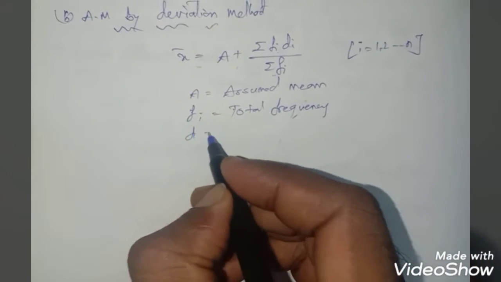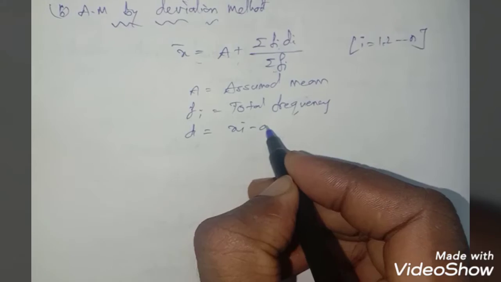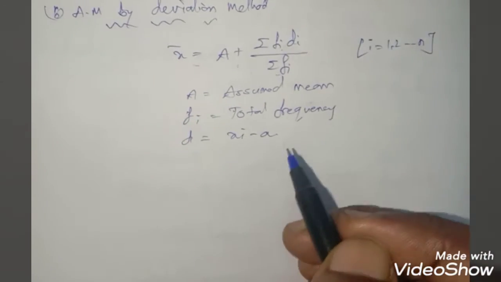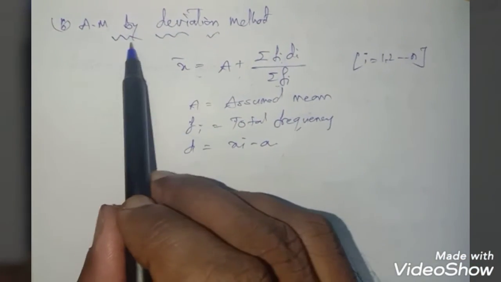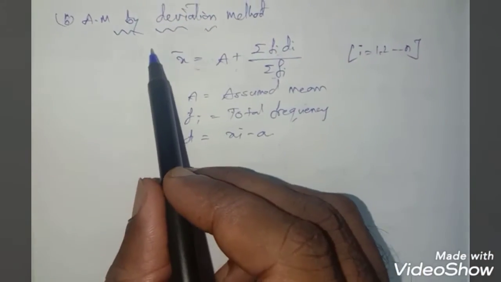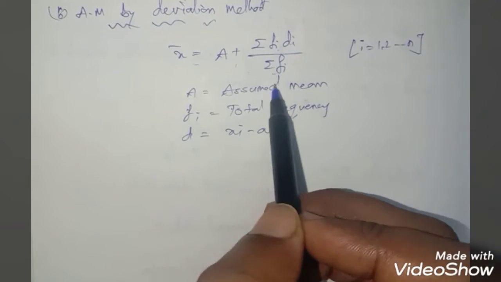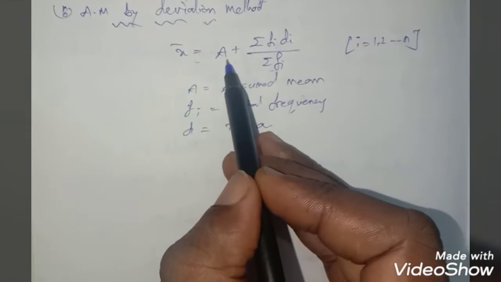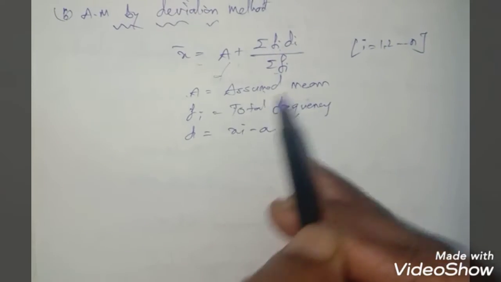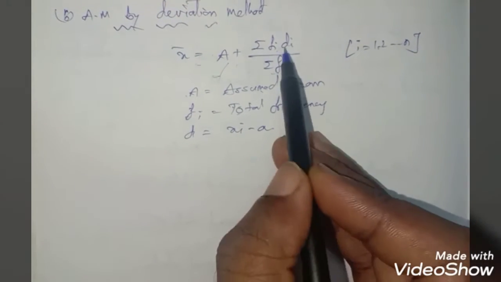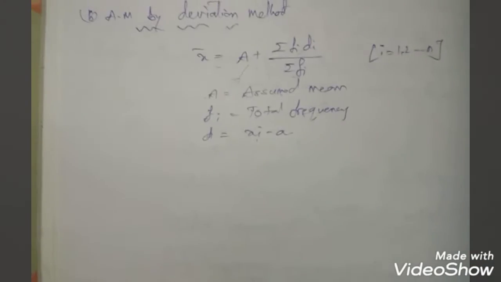And d is xi minus a. This is the formula to find x bar by the deviation method, where a is the assumed mean, fi is the total frequency, and d is xi minus a.